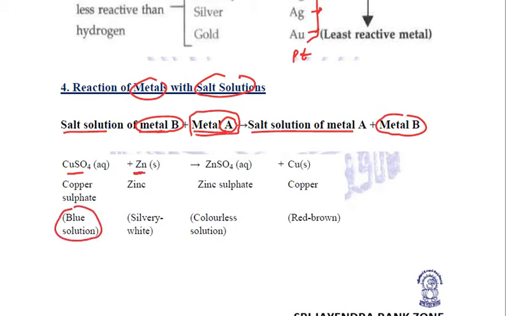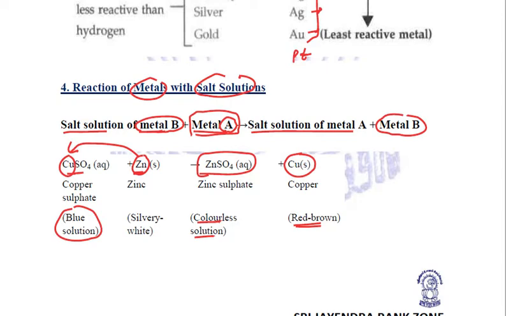When we add zinc in the form of a rod or zinc nails or granules, then because zinc is more reactive than copper, it will displace copper and form zinc sulfate, the salt solution of its own metal. Now this zinc sulfate is colorless and this copper is reddish brown. So we will get a deposition of reddish brown copper.